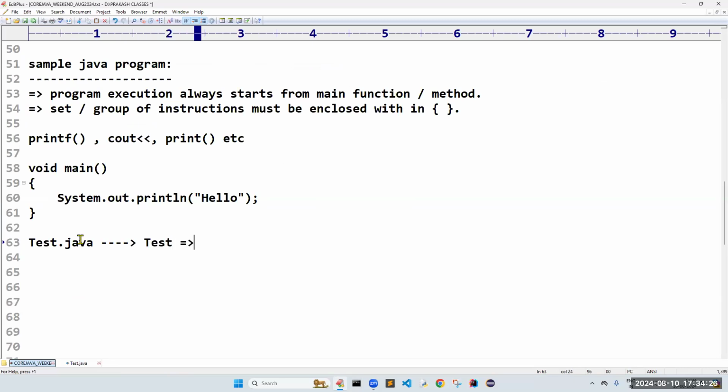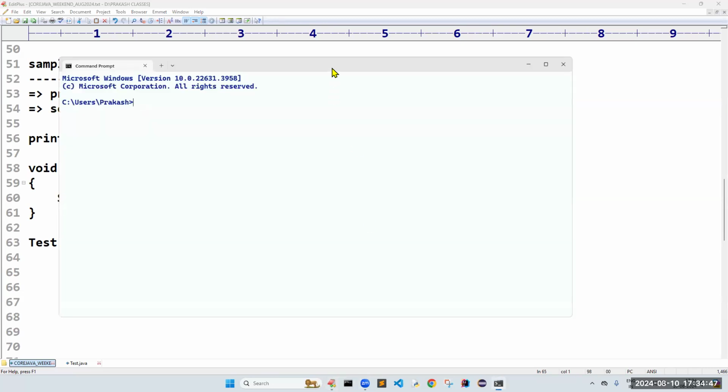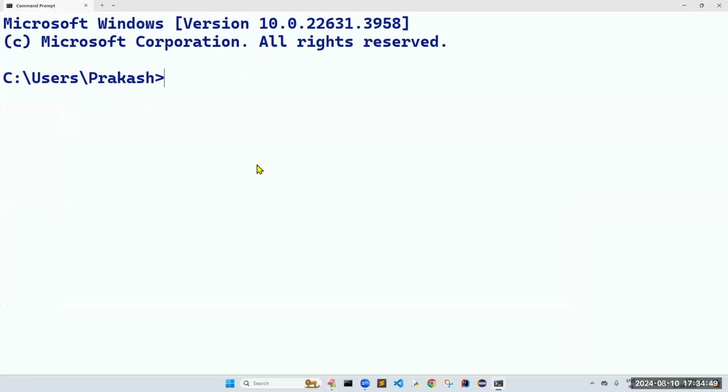Test is the file name. And .java indicates it is a Java program. That's all. My Java program is ready. Now I want to execute this program. How to execute? We need to go for the command prompt. I will explain all these installations later. Don't worry at all, because it is a demo session.